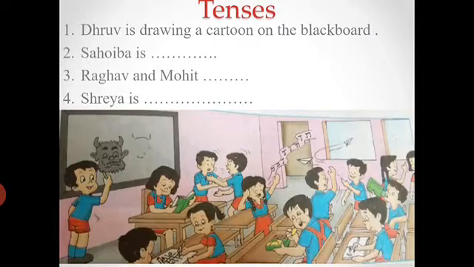Note down in the copy. Complete these sentences. Okay, students? Shreya is. Who is Shreya? Okay, that girl is Shreya. Who is singing? Shreya is singing a song. In this way, you will complete all the sentences. Okay, students?